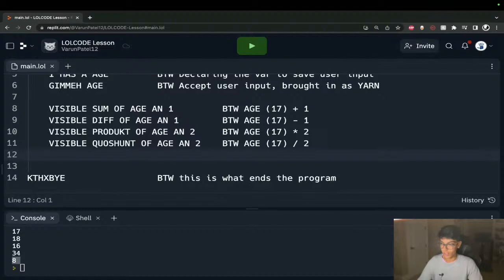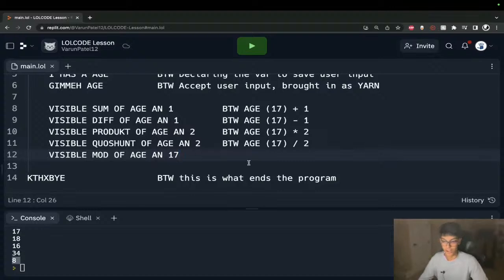And finally, the last mathematical operator I want to talk about is your modulus operator, which is really good if you want to see if a number is an odd number, an even number, or if a certain number is a factor of another number. So we'll say mod of age, and we'll do 17 and 17.